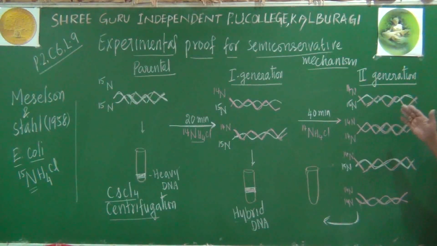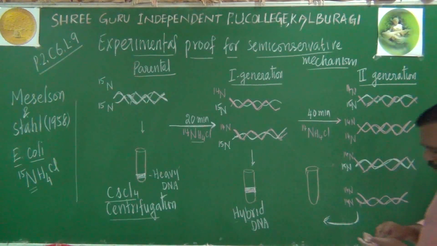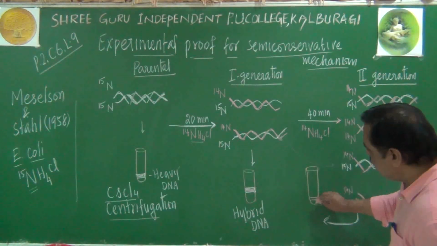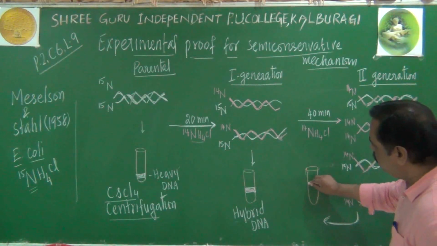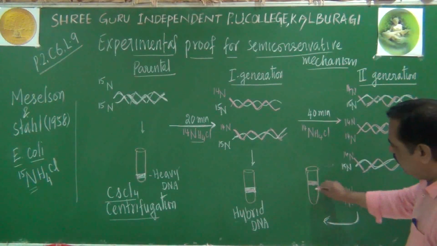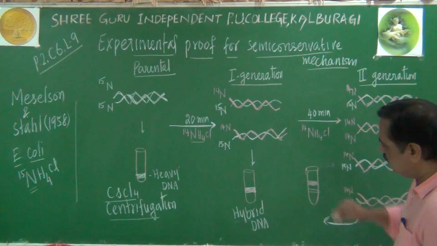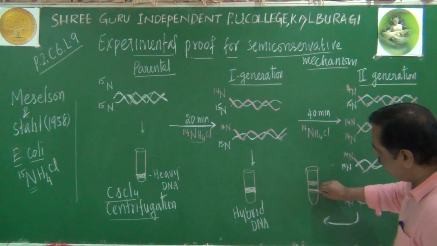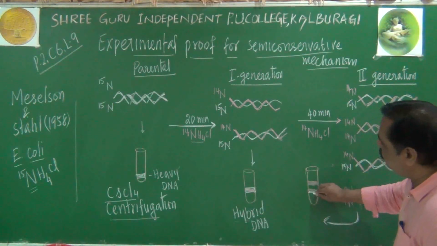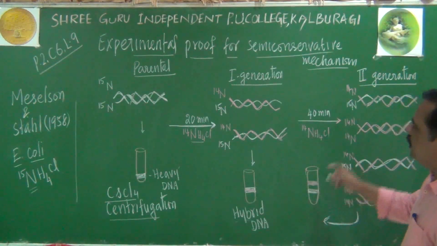So light DNA number increases, heavy DNA number decreases when you go for further generations. So dear students, remember, we will be getting a light DNA band here, it will be above because it is light. Only heavy will be below. Hybrid DNA will be in the middle. This is hybrid DNA where one strand will be N15, another strand will be N14.